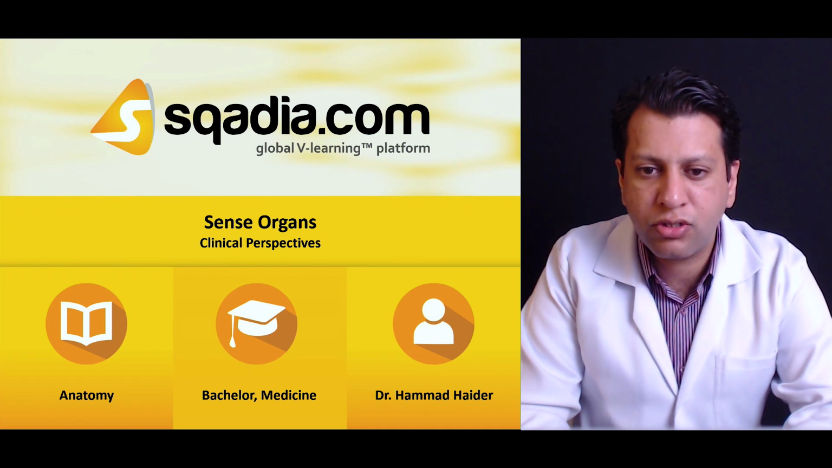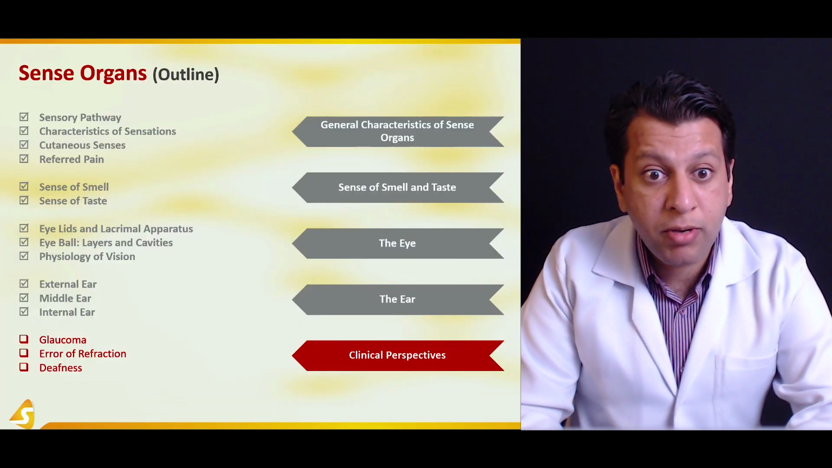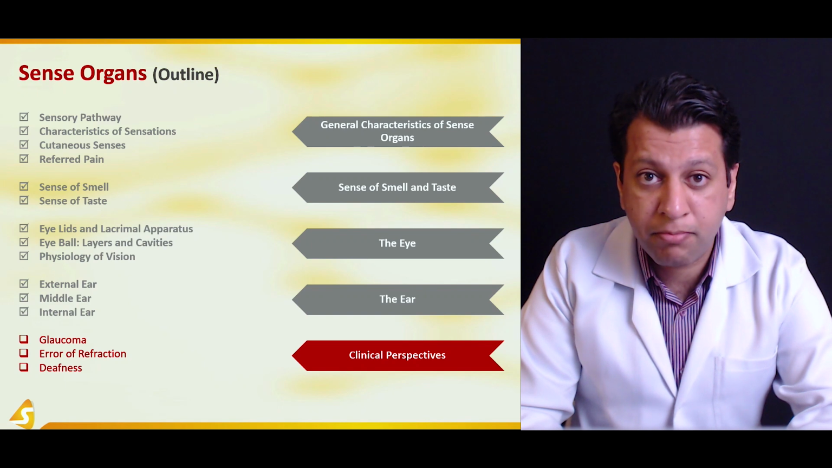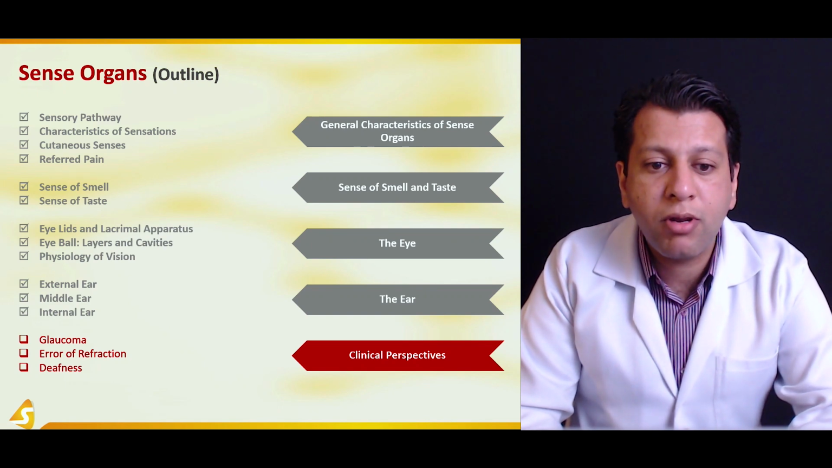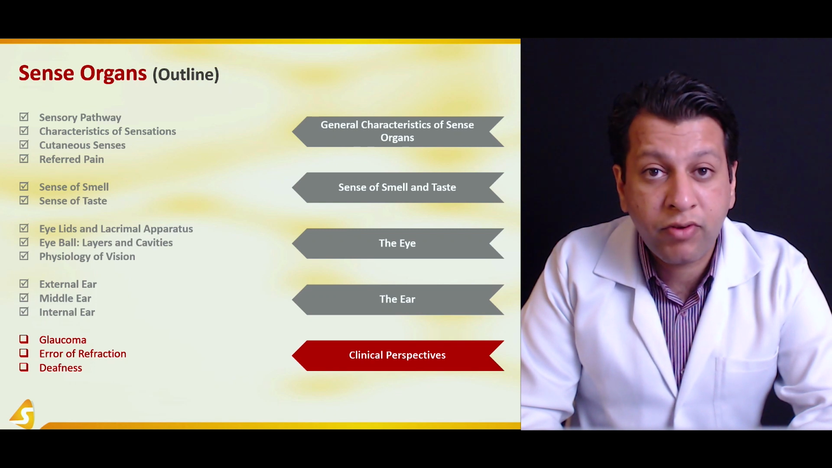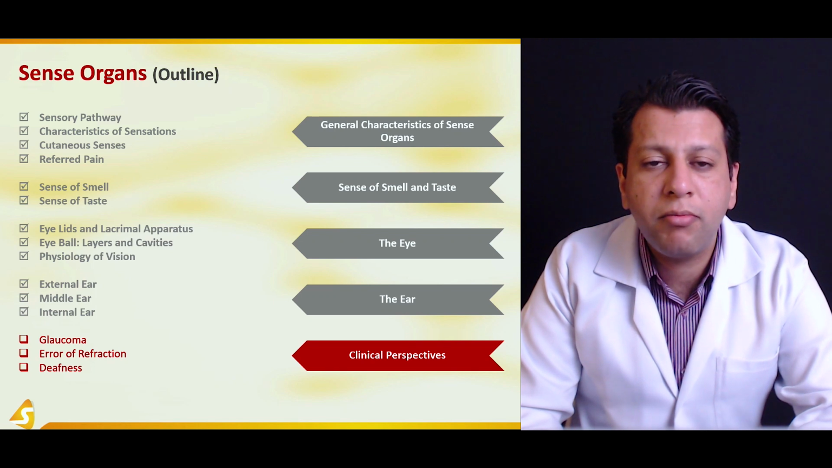Our lecture topic is the sense organs, and we are at the fifth section of our lecture topic, that is the clinical perspectives. We will be covering glaucoma, that is increase in the pressure of the aqueous humor and in the anterior chamber of the eye. We will cover briefly the errors of refraction, that is farsightedness and nearsightedness, and we will briefly be discussing the different types and varieties of deafness.